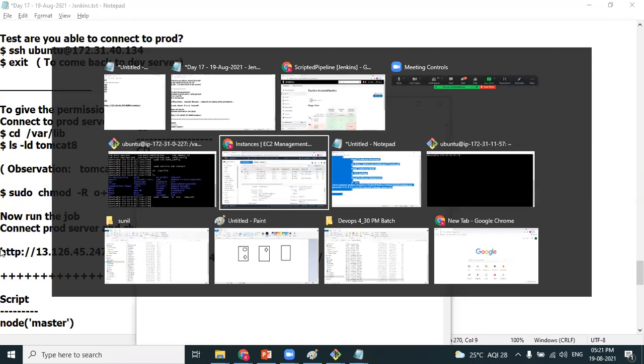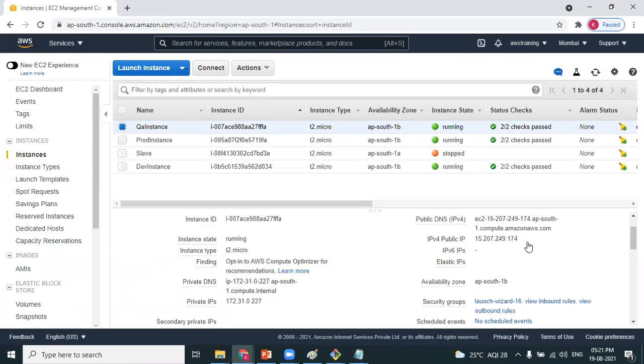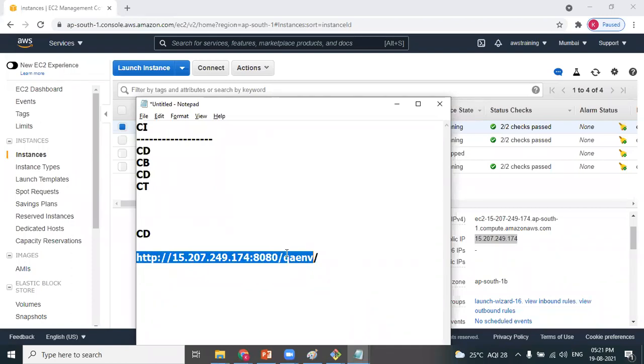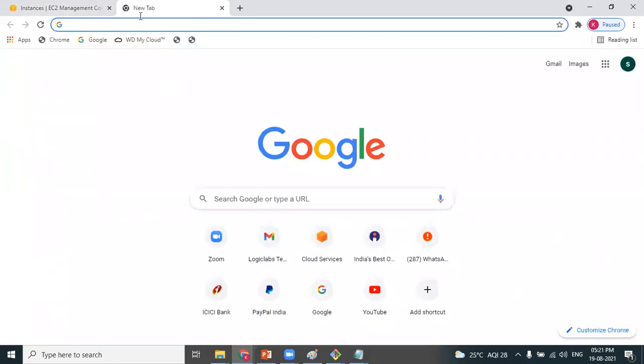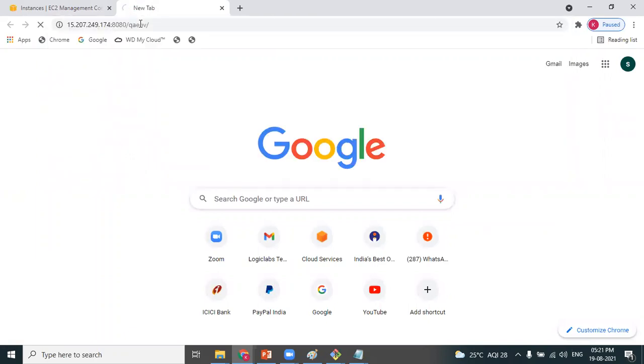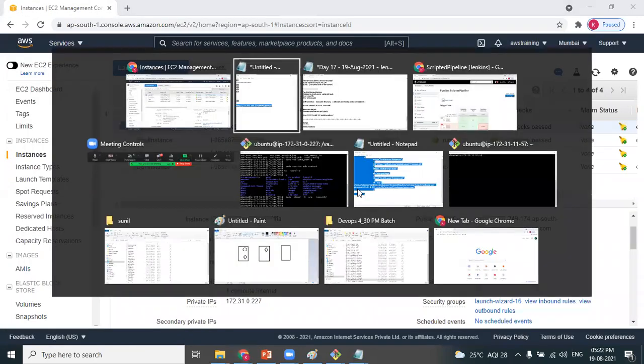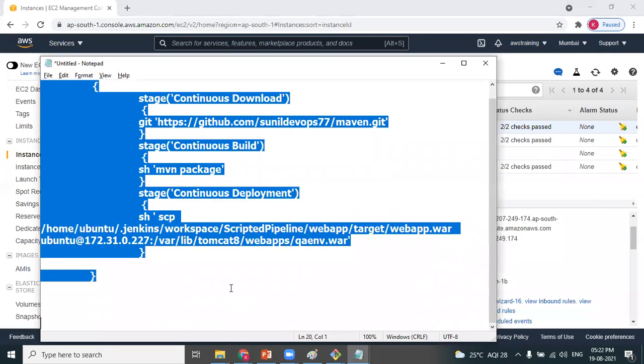Public IP of the QA instance. And this time it will be QAENV, right, Anuj? Yes. Okay, the application is running. Next stage: testing, continuous testing.